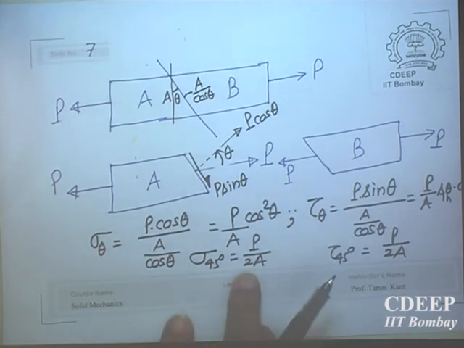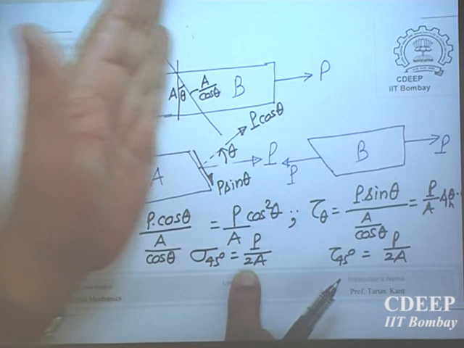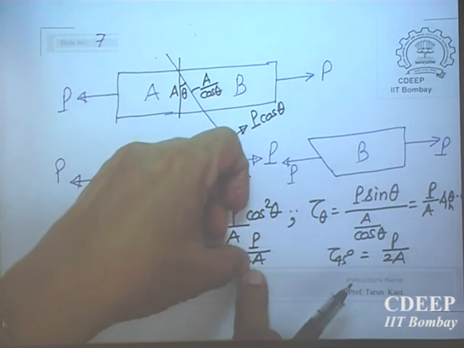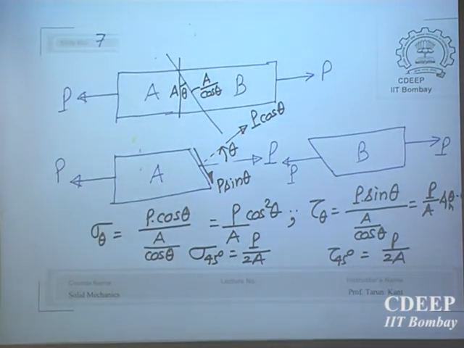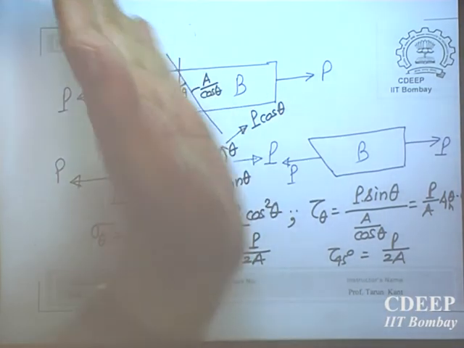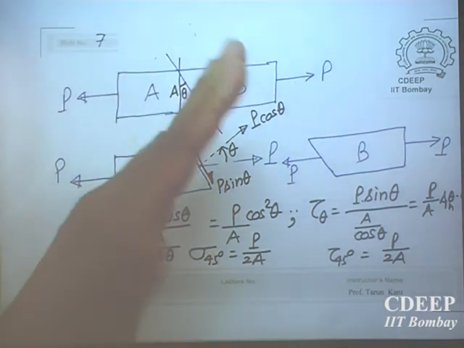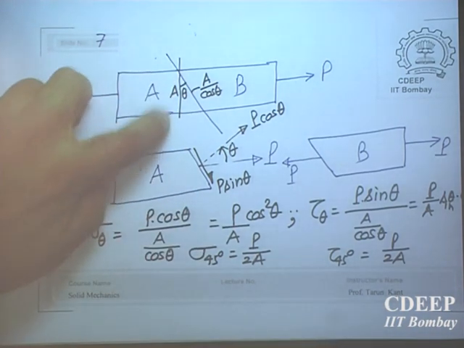At 45, the sigma value is half of the maximum normal stress, which is P by A. At 45 it becomes P by 2A. So it becomes half. Again if you go on increasing, when theta equals 90, you can find out what will happen. So like this, the situation changes. So one can find out both normal and shear stresses. On any plane both exist in reality, but it may so happen that one will be there, other will not be there.